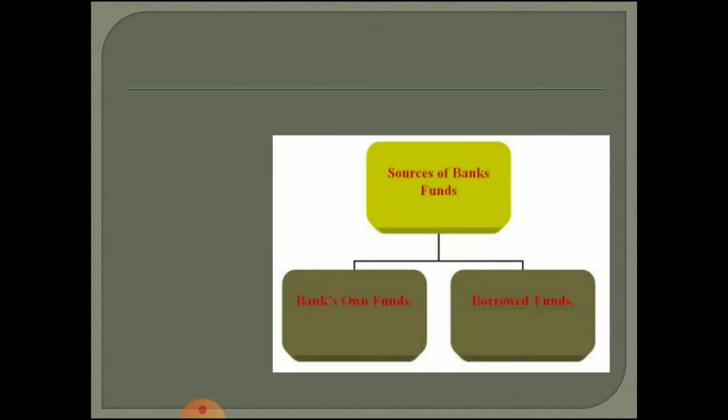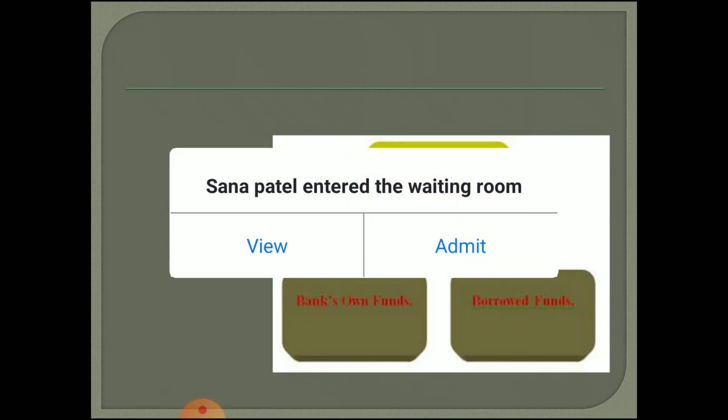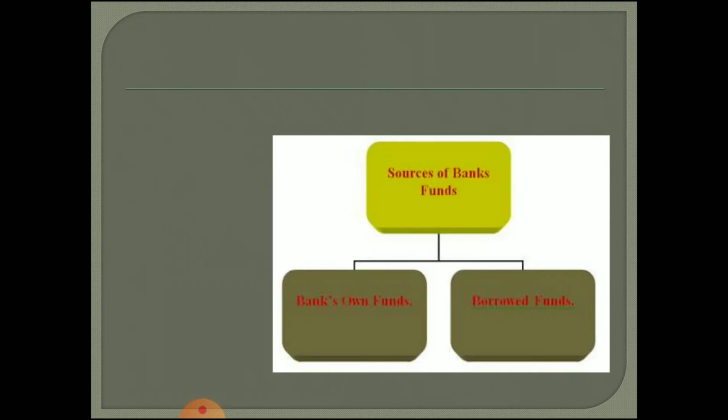banks. The sources of the bank fund is classified into two different types. First is the bank's own fund, and second is borrowed fund. The bank which is investing its own fund, it may be equity capital, it may be paid up capital.